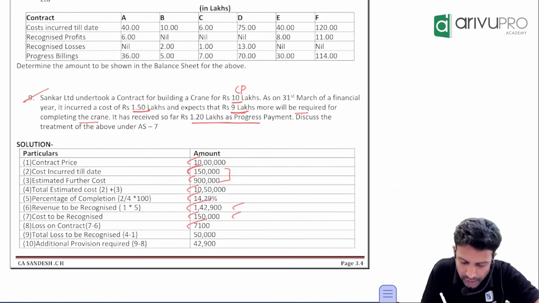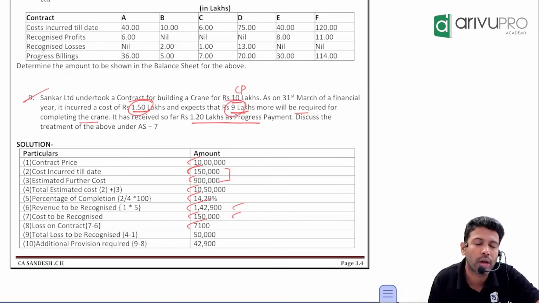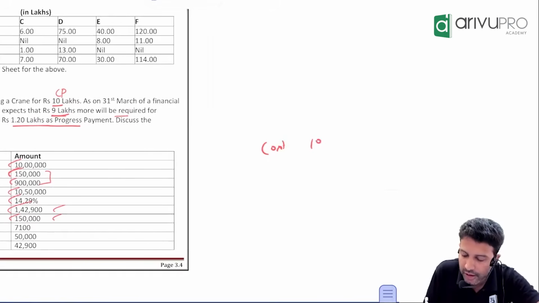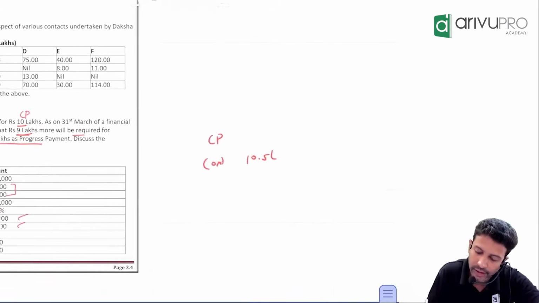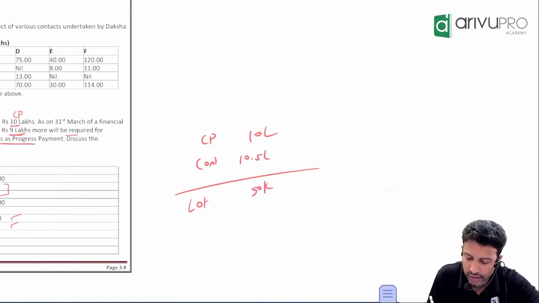Now check how much cost we have already spent. How much more are we expecting to spend? 9 lakh. Add the total. How much is the total estimated cost? Total estimated cost is 10.5 lakh. But the contract price is only 10 lakh. That means is it a profitable contract or loss making? What is the loss, sir? 50,000 is the total loss which is expected.